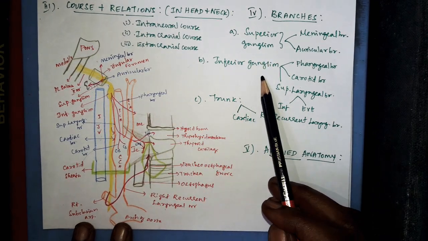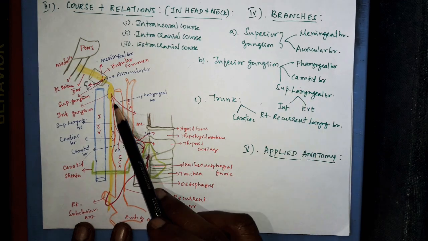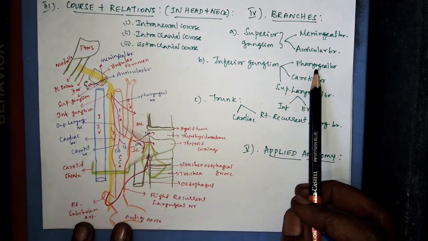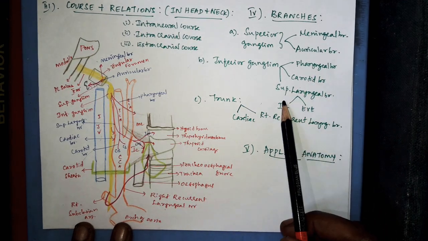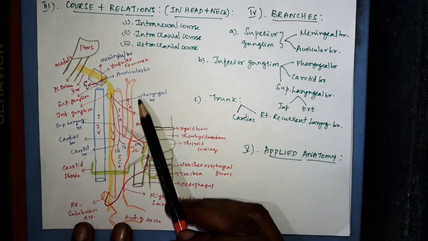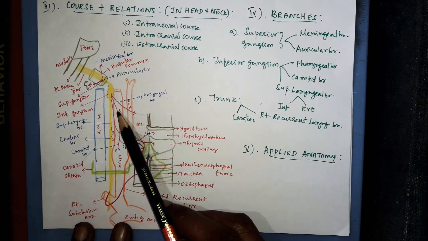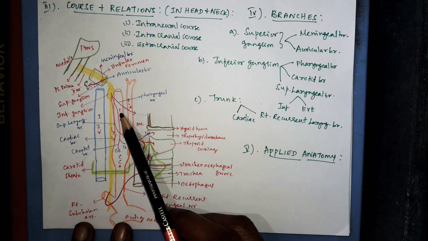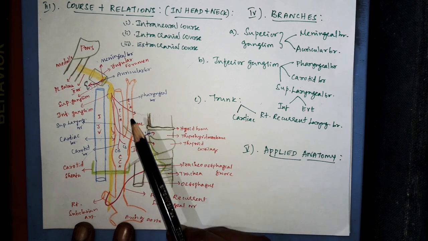Next, about the inferior ganglion and its branches. It gives off three branches, that is the pharyngeal branch, carotid branch and the superior laryngeal branch. Now this pharyngeal branch descends downward and forward between the internal carotid artery and the external carotid artery, and